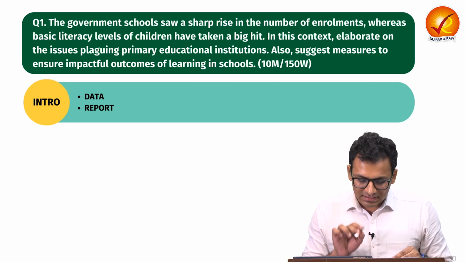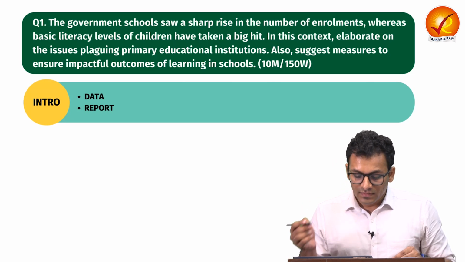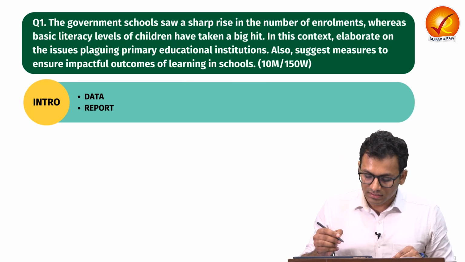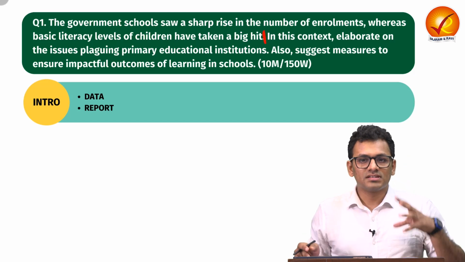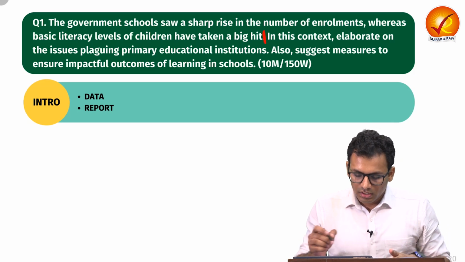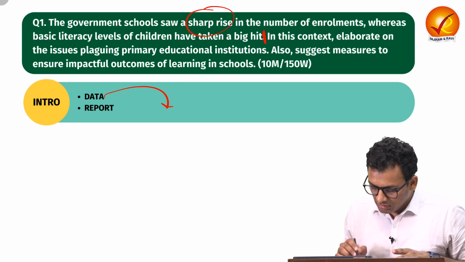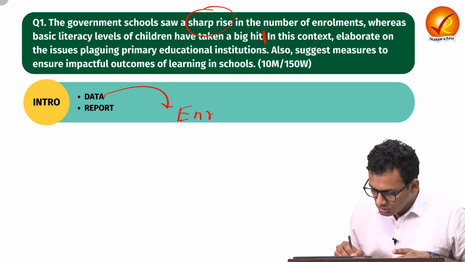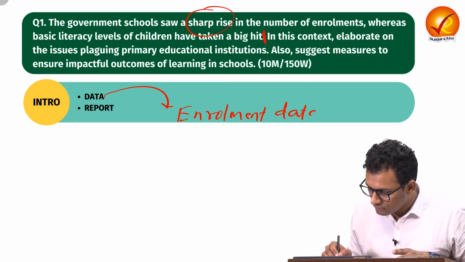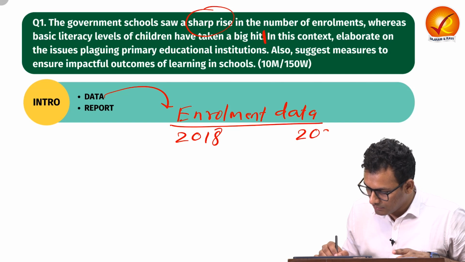We can see there's a statement: government schools saw a sharp rise in the number of enrollments, whereas basic literacy level of children have taken a hit. We can use this statement in the introduction. We can start with certain data points. As it's mentioning that there is a sharp rise, over here you can talk about enrollment data. We can compare 2 different years to understand what is the gap going on.